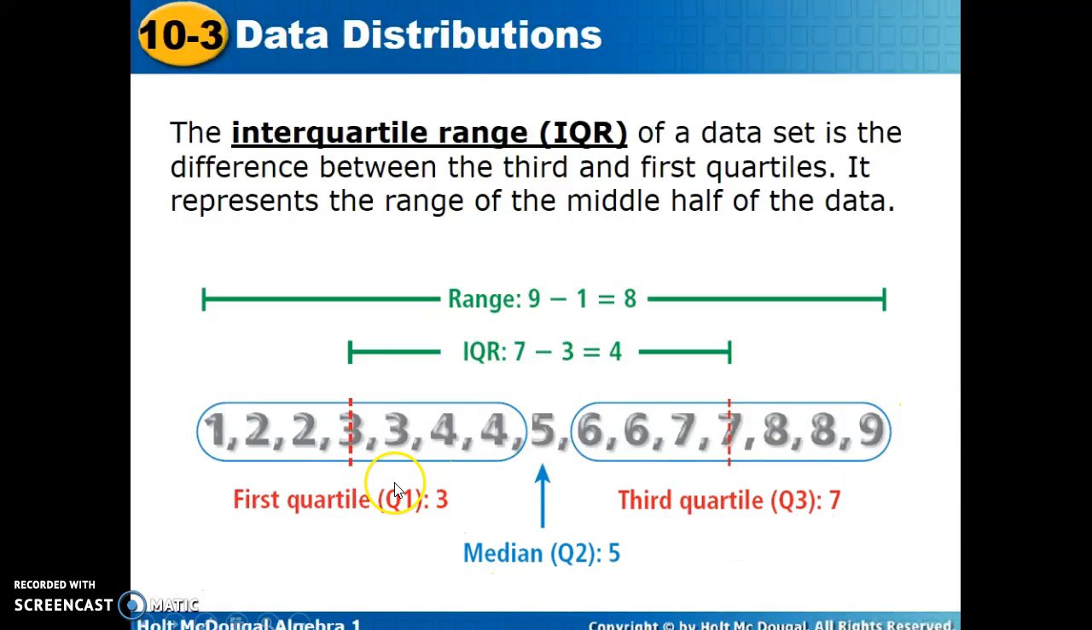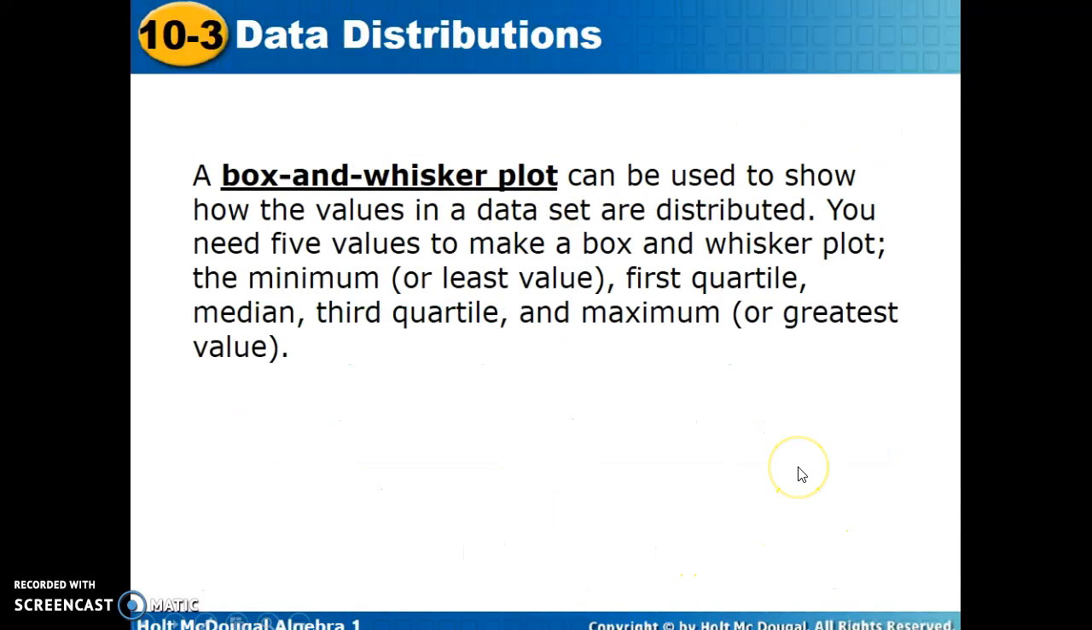So if we're looking at this data here from 1 through 9, we can see it has a range of 8, the entire range from one end to the other, but the interquartile range is found by going from the first quartile data, which is 3 in this case, to the third quartile data, which is 7. So we have an interquartile range of 4, and we can see our median in the middle is 5.